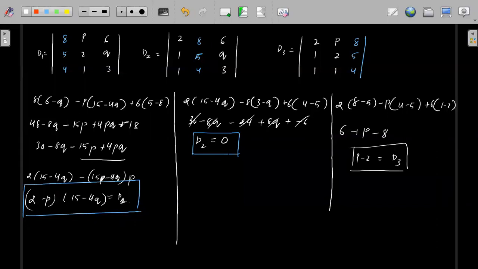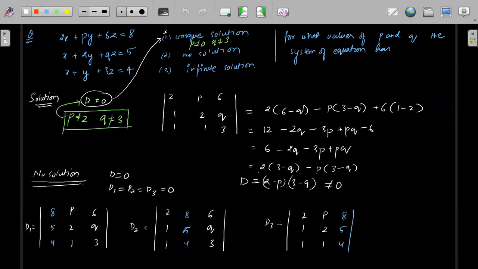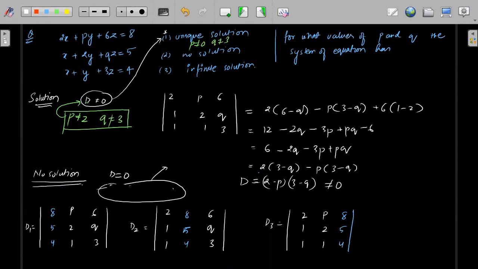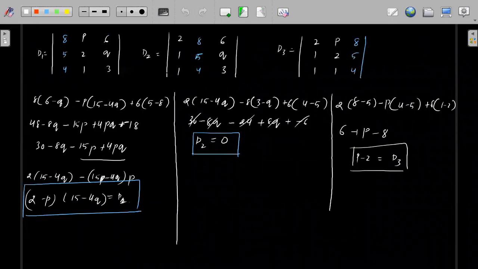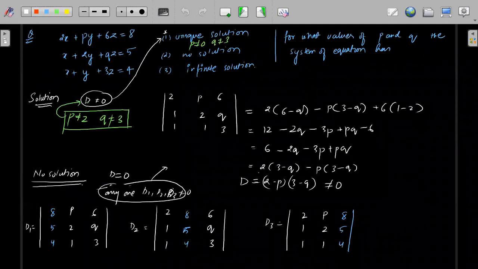We have got D2 equals 0 and D3 equals 0. Now the second option was no solution. For no solution, any one of them should not be equal to 0. So for no solution, D1, D2 and D3 should not all be equal to 0, right? But already we have got D equals 0.